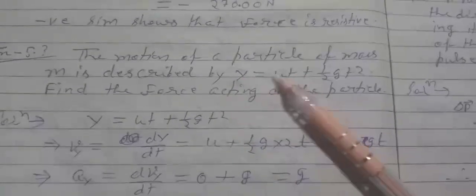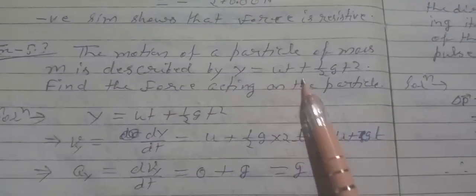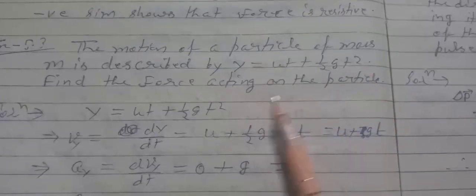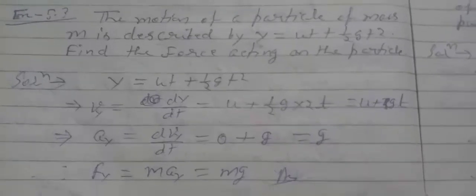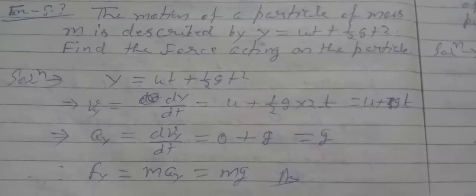The motion of a particle of mass m is described by y equals y naught plus ut plus half gt square. Find the force acting on the particle. Solution: we have y equals y naught plus ut plus half gt square.